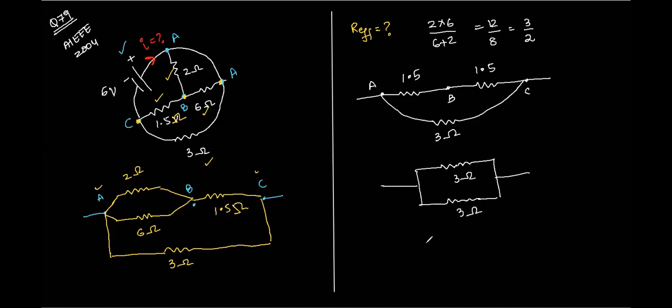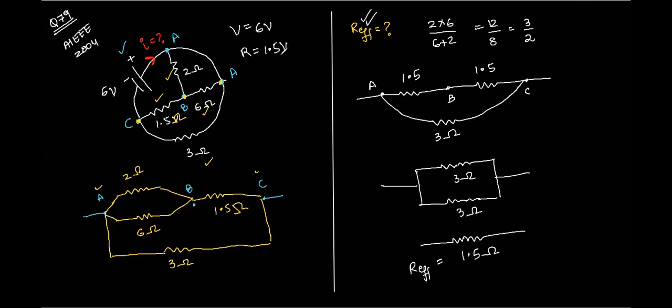Whenever two equal resistances are in parallel, it will give half, so 1.5, right, Atul? Yes, sir. 1.5 ohm is the effective resistance, right? Clear? Yes, sir. So we have V equal to 6 volts and R equal to 1.5 ohms.